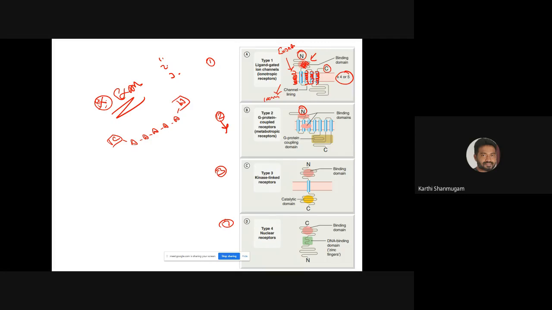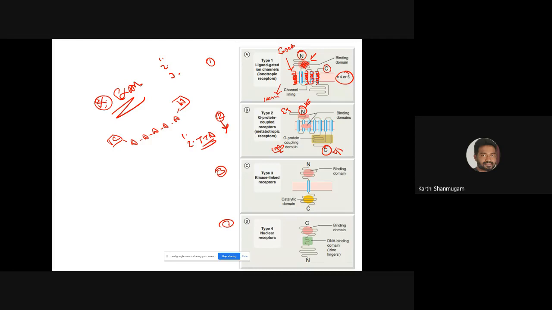So coming to family 2, N-terminal is present in the extracellular region, but the C-terminal is present in the intracellular region. So this region is the extracellular region, and this region is the intracellular region. First difference, if you compare this with family 1, N-terminal is present in the extracellular region, C-terminal is present in the intracellular region. Coming to the second point, how many transmembrane helices? If it is a GPCR, otherwise called 7TM receptor, which means they should always have 7 transmembrane helices.